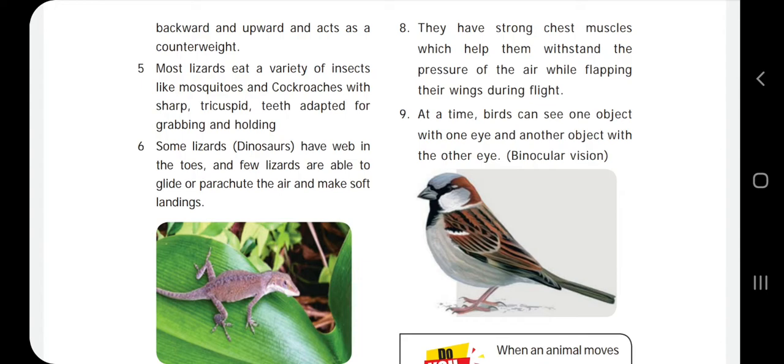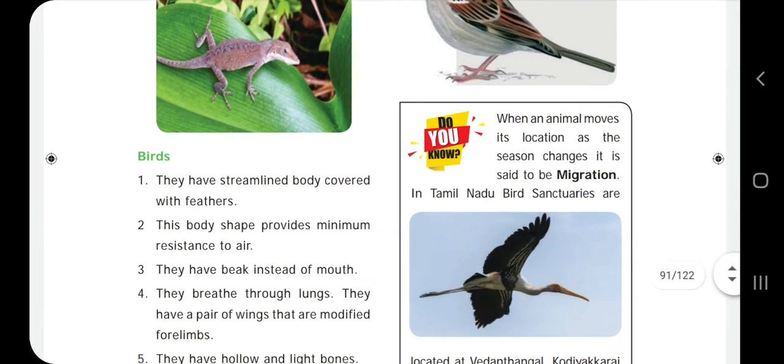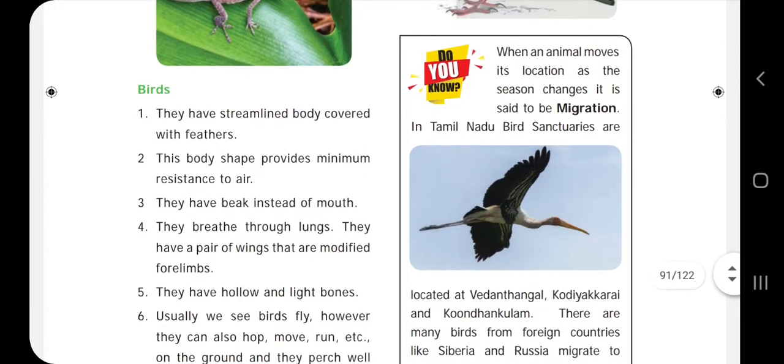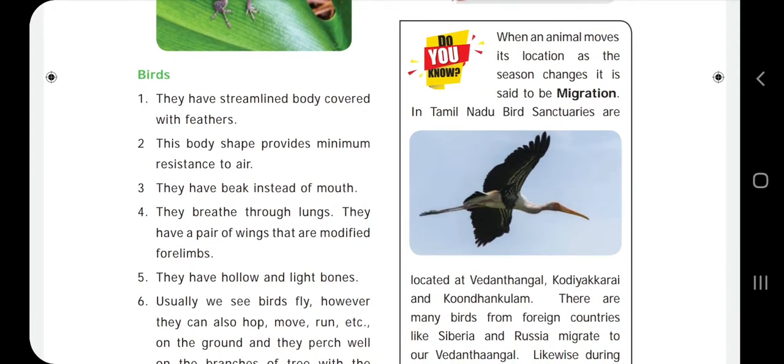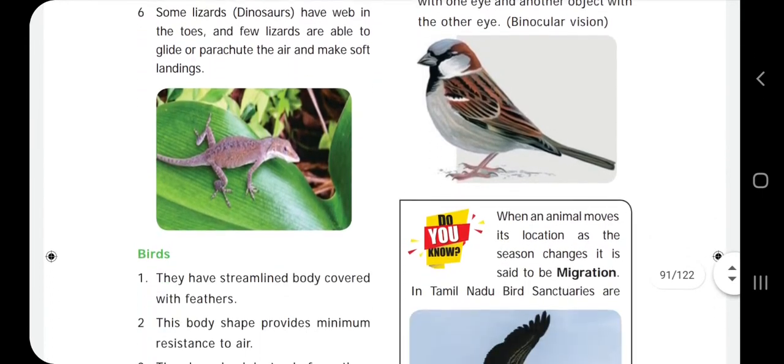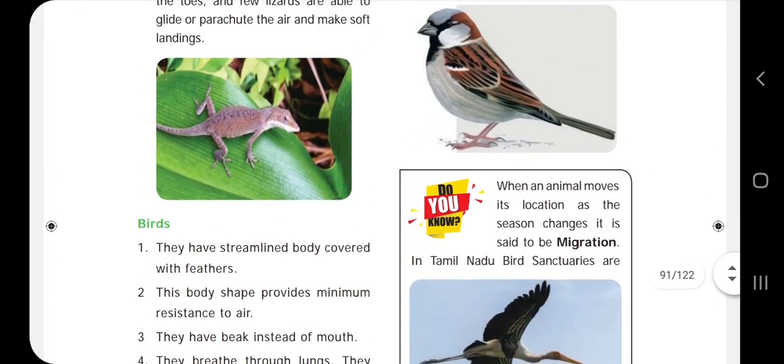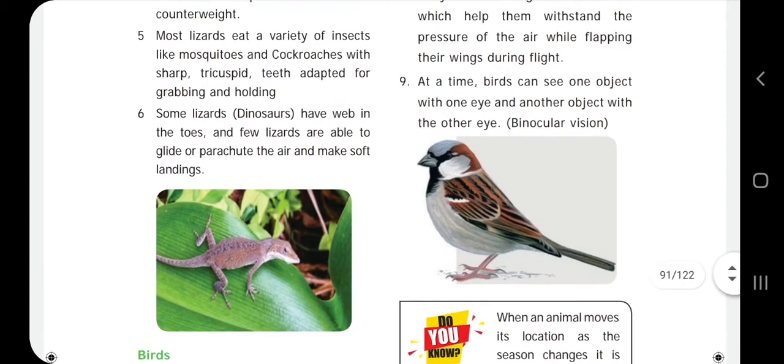Next one, birds. It also has a streamlined body. It has feathers and wings, and it has a beak instead of a mouth, and it has hollow and light bones that help them to fly, hop, move and run. And it has binocular vision, that is they can easily view two objects at a time.